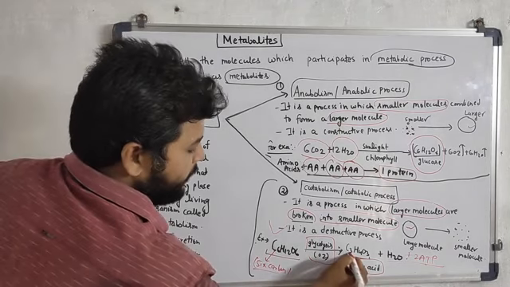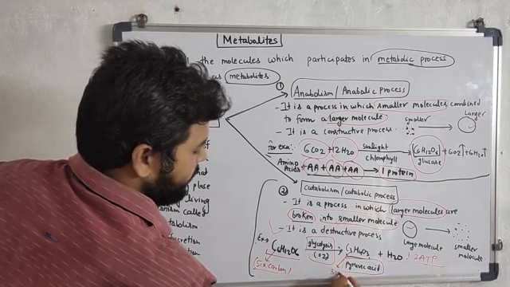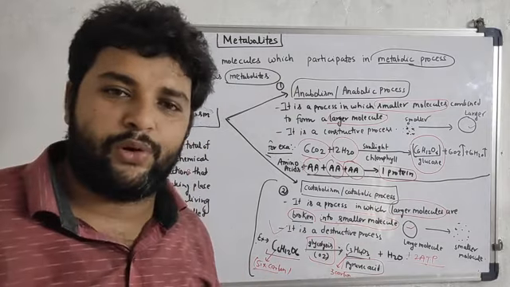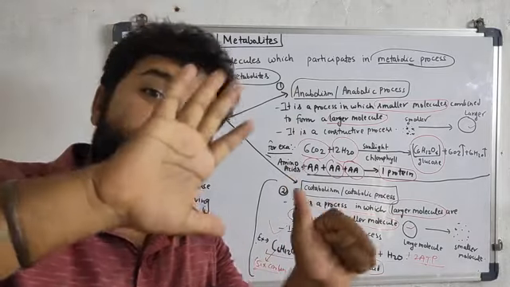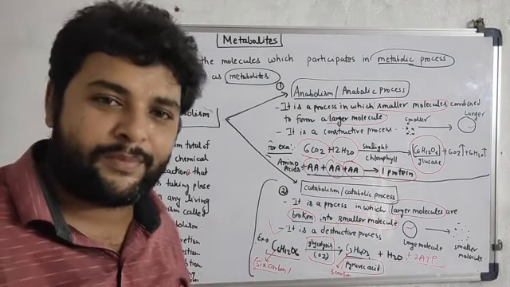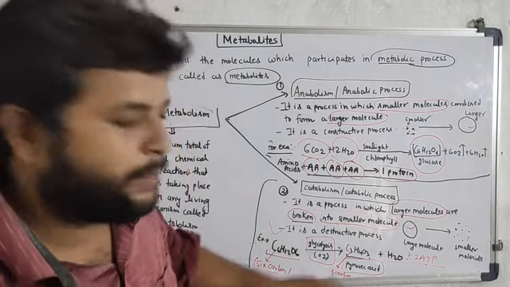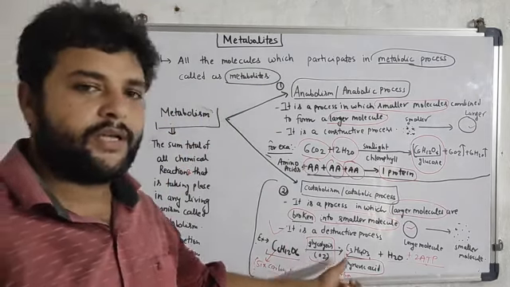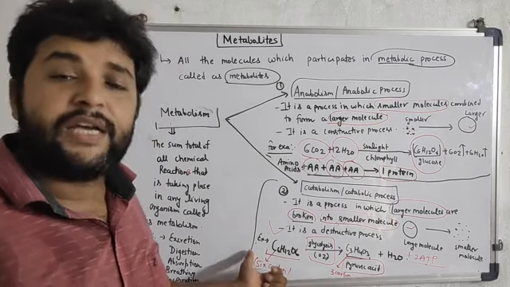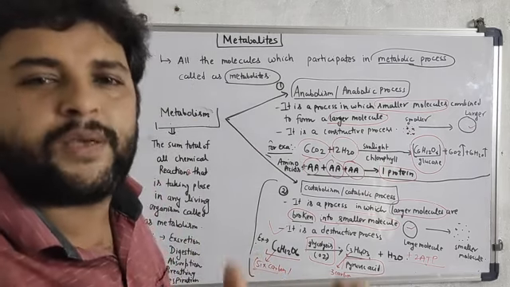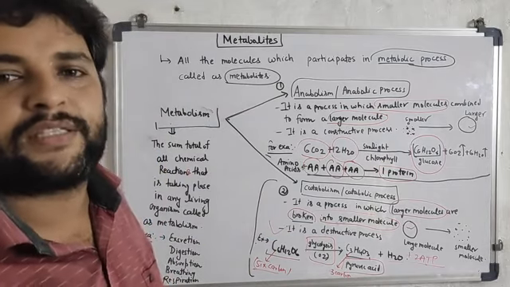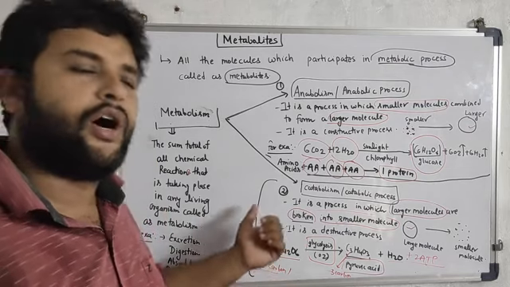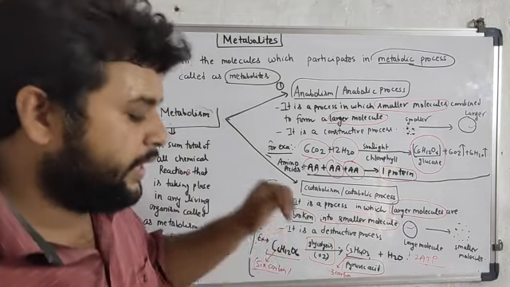Here the molecules of carbon, how many carbon are there? 6 carbon. Here you can see there are only 3 carbon found. This means a larger molecule that was made up of how many carbon? 6 carbon. Now it becomes of 3 carbon. This pyruvic acid is of 3 carbon, C3H4O3. This means the breakdown is taking place. 6 molecules of carbon is broken down into a simpler molecule of 3 carbon, that is pyruvic acid or pyruvate. So this respiration or glycolysis is a type of catabolic reaction.